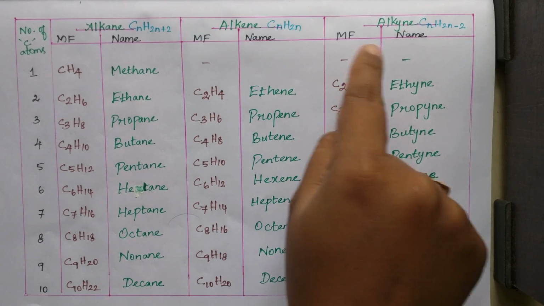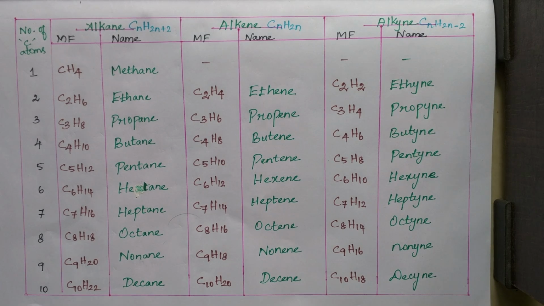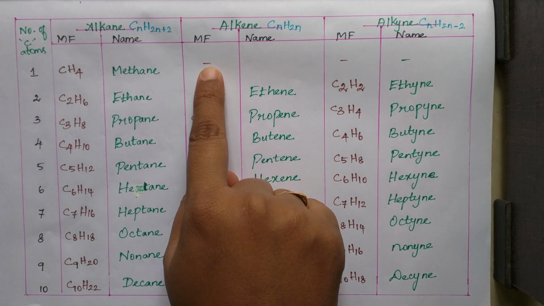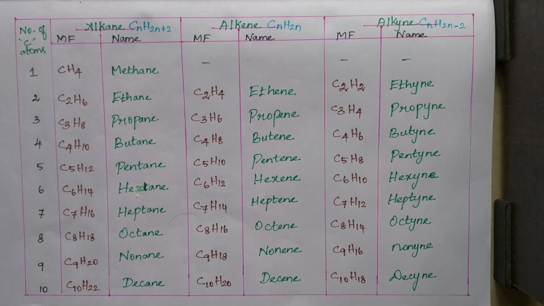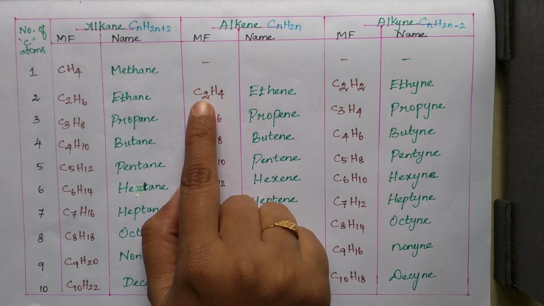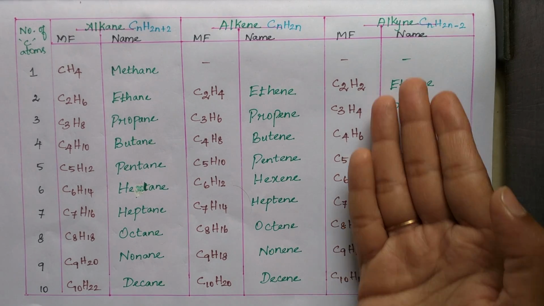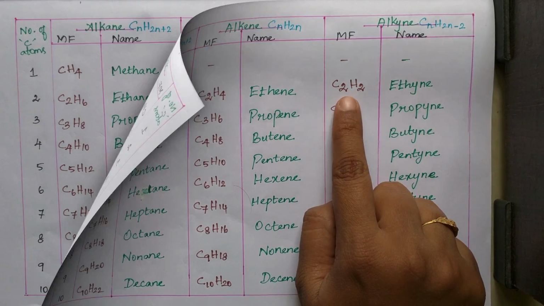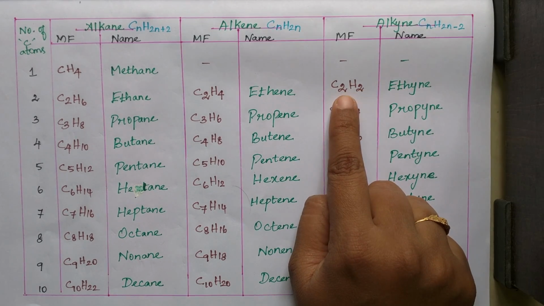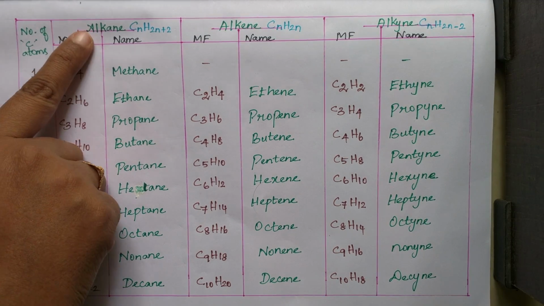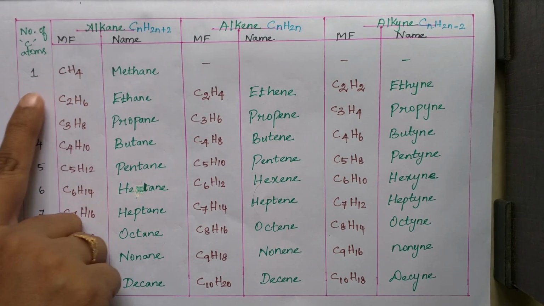And for alkene and alkyne, one thing you should remember students, the first compound starts with 2 carbon atoms. With 1 carbon atom it is not possible because for a carbon-carbon double bond we need two carbons. So with 1 carbon, the double bond is not satisfied. The first member of alkene is ethene, like that propene, butene up to decene. And like that for alkyne also, the first compound is ethyne. It starts with 2 carbon atoms. This is very important. So with alkane only you can get methane, 1 carbon.